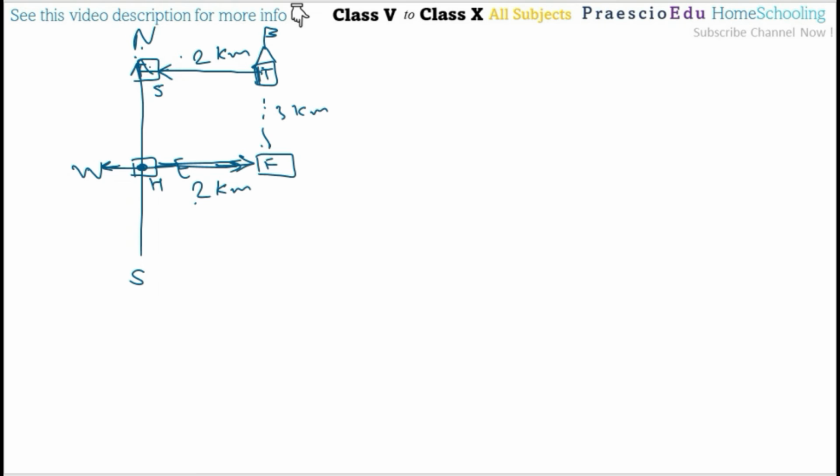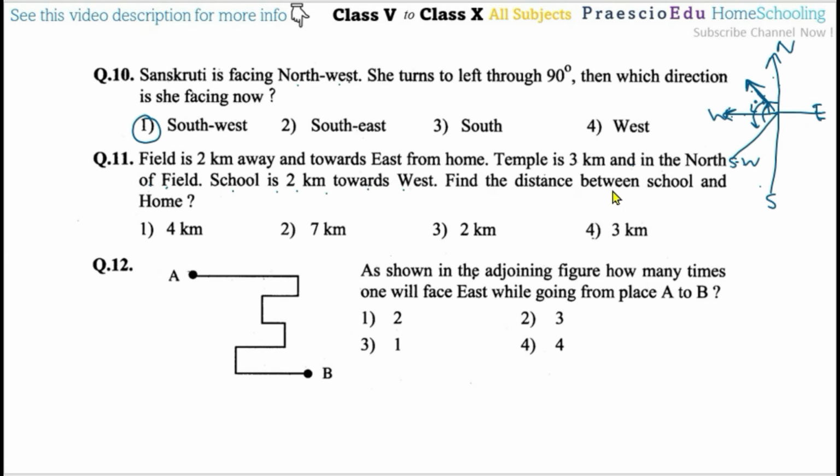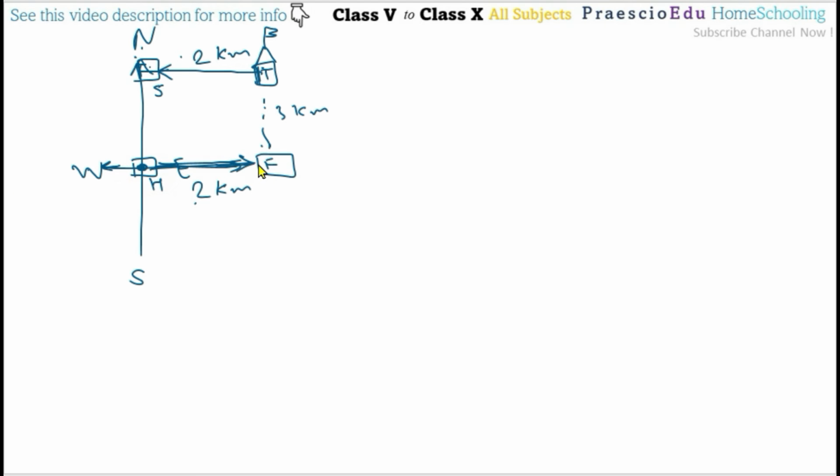Then find the distance between the school and the home. Now here 2 kilometers gone, then completely north, and again 2 kilometers, so the home and the school are in the same line toward the north. In between, this distance is the same as between the temple and the field, 3 kilometers, because these are parallel. These are parallel and these are parallel, because here is a 90-degree turning, here also a 90-degree turning, and then we count this one.